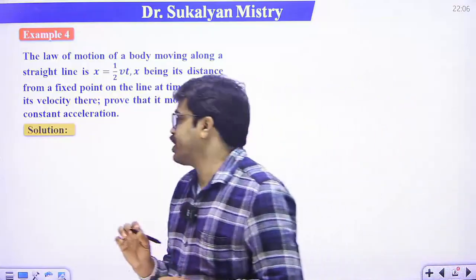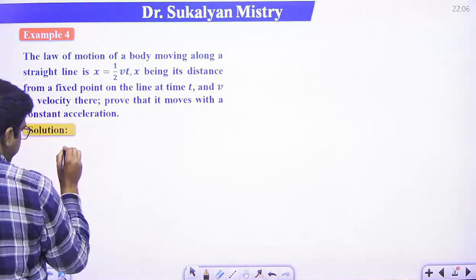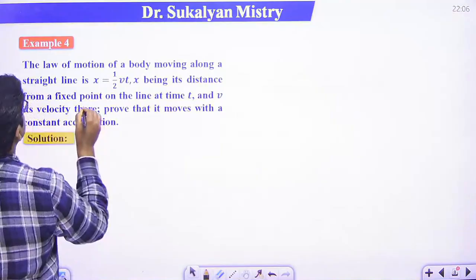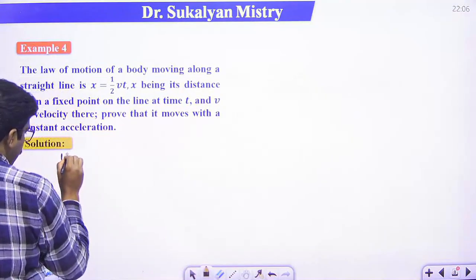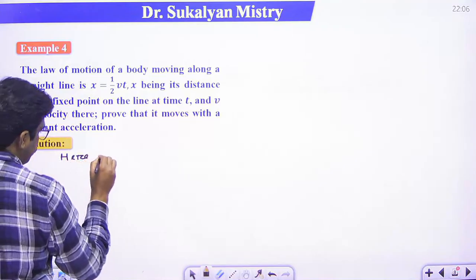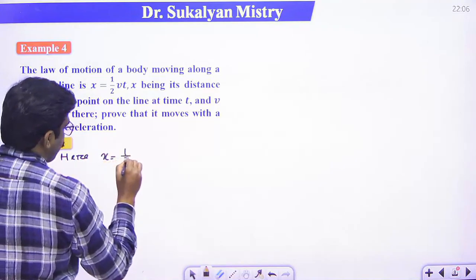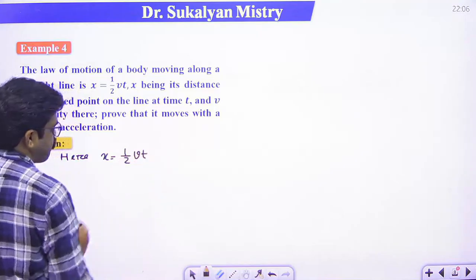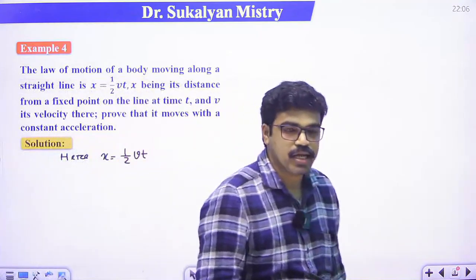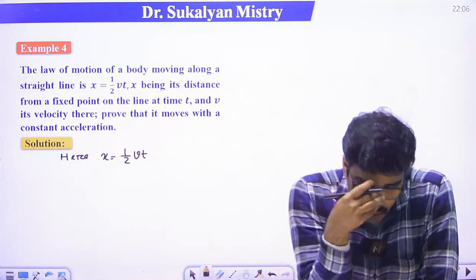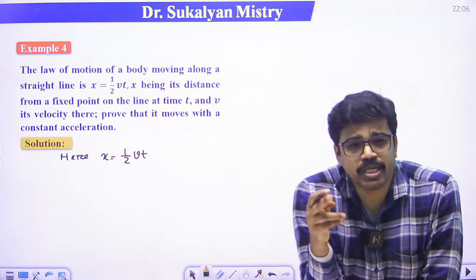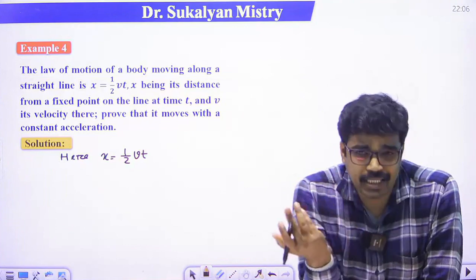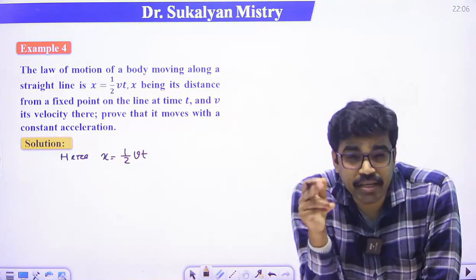So what is given here? The displacement x is equal to 1 by 2 vt. First we are going to calculate velocity. If you differentiate velocity you get the acceleration, that is f is dv/dt.